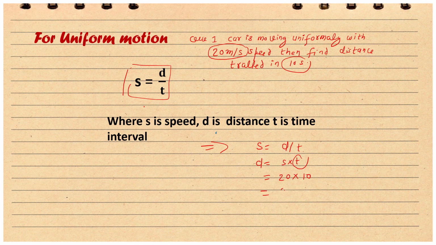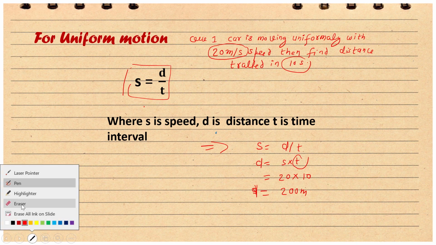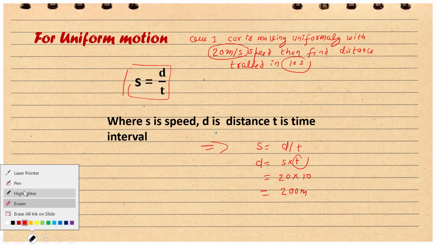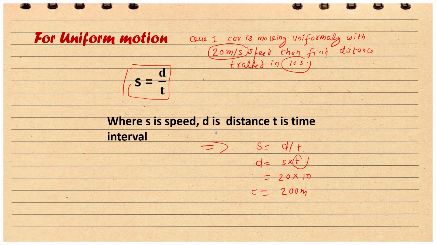It comes out to be 200 meters. Why meters? Because in the SI system we measure distance or displacement in meters and time in seconds. So that's why it is 200 meters. I think you understood this question very well.